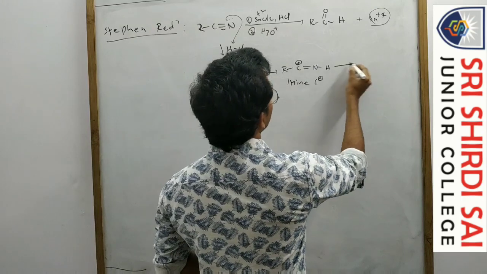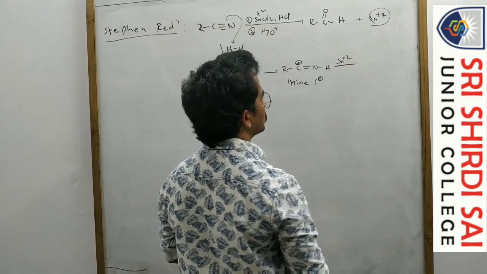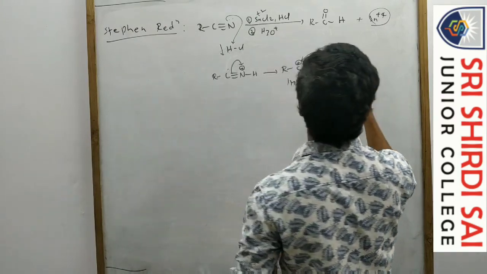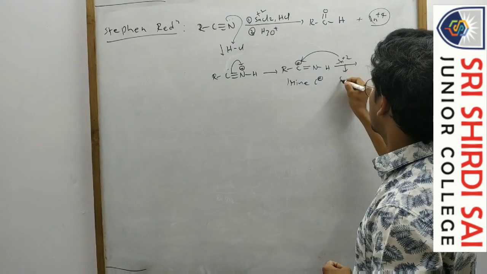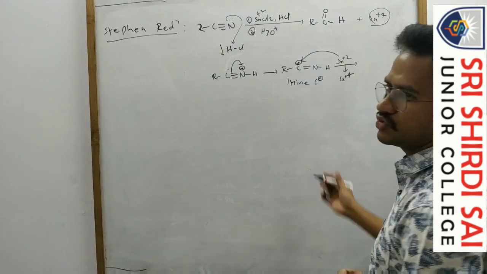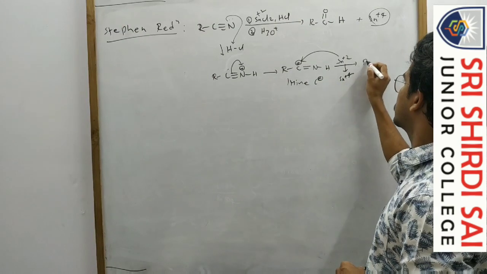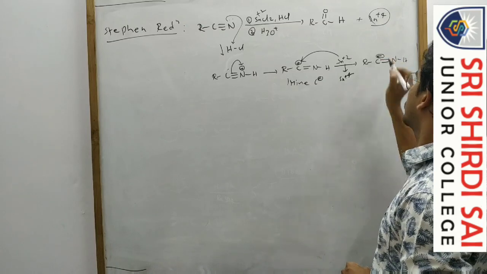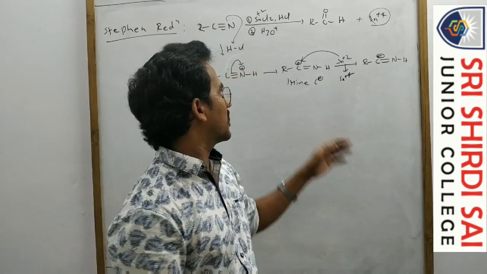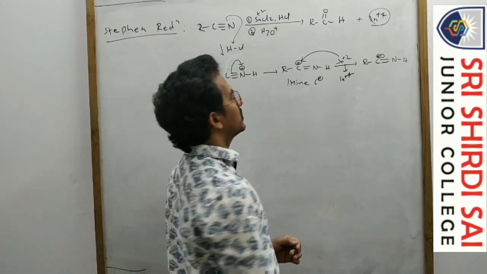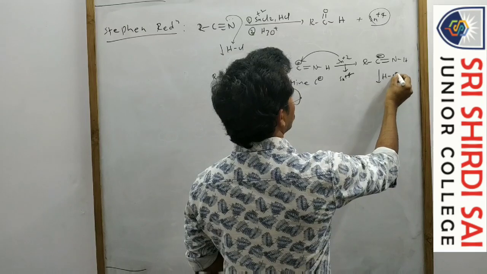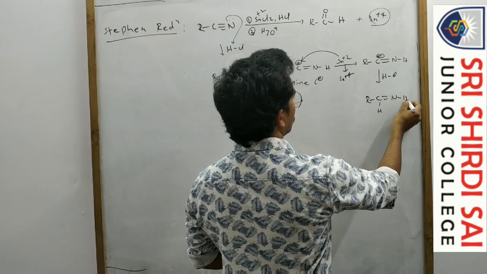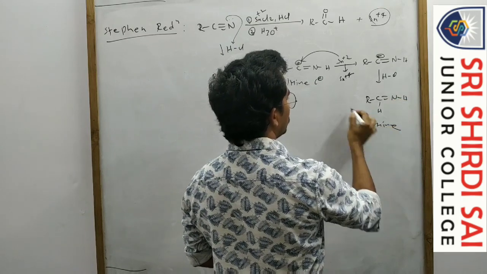Now here, on this imine cation, the Sn plus 2 donates 2 electrons. Sn plus 2 is converted into Sn plus 4 by donating 2 electrons. By gaining 1 electron, that becomes a radical. By gaining another electron, it becomes negative. By gaining 2 electrons, the carbon becomes negative. Now this one, on treating with HCl, is converted to the imine compound.